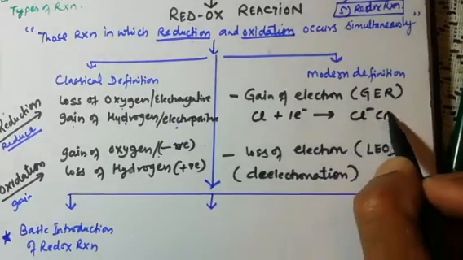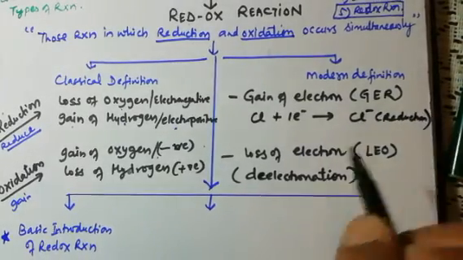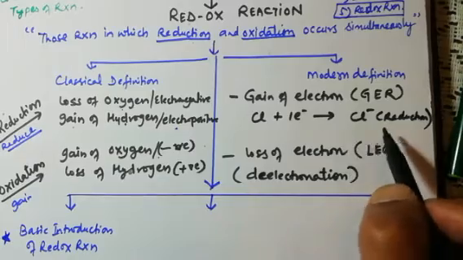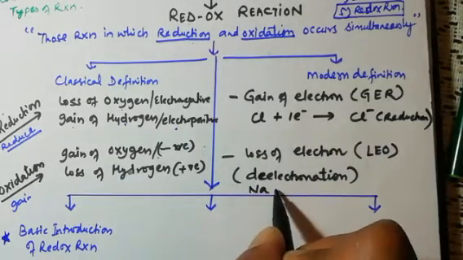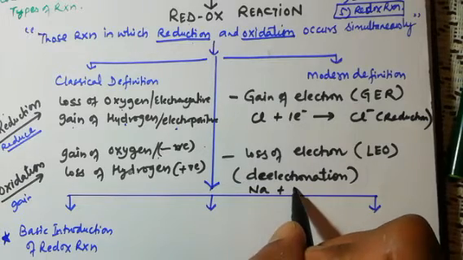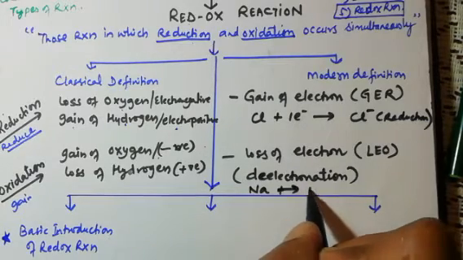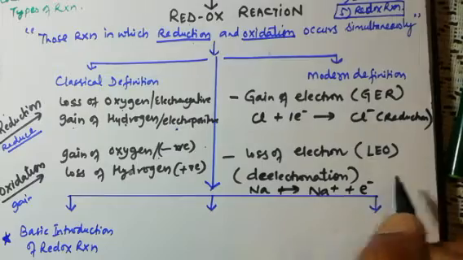In that case it is called reduction. Here chlorine is reduced. Loss of electrons is in the case of metals. Suppose sodium will lose 1 electron, as sodium will get 1 positive charge by losing 1 electron.